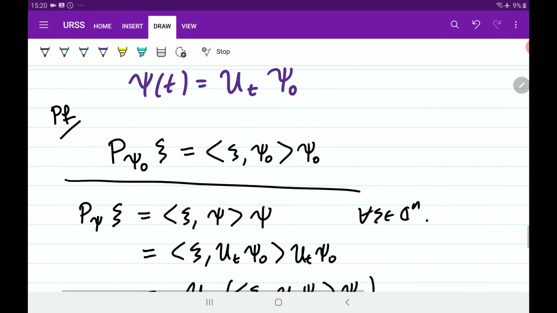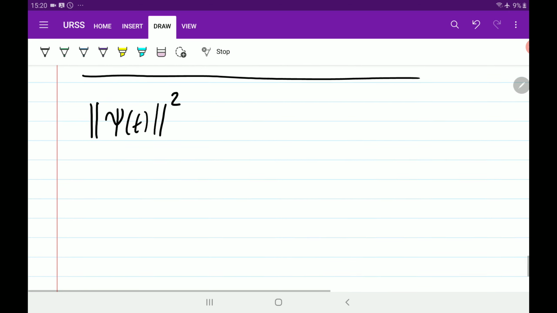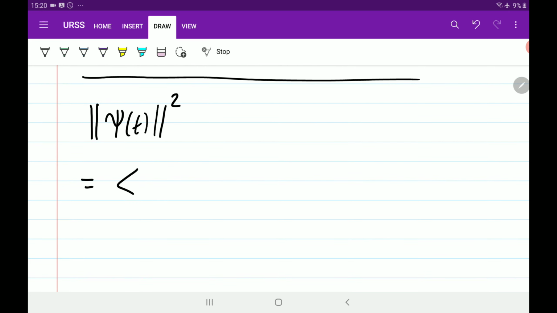So the final thing to check is to show that psi of t is indeed unit length. Of course it's easiest to look at the norm squared because we can look at the inner product. So this is U t psi naught with U t psi naught.